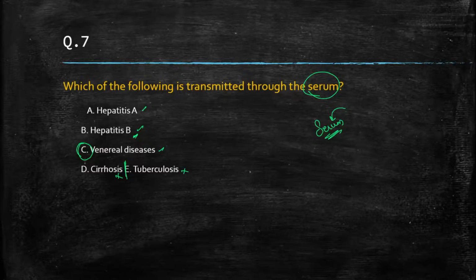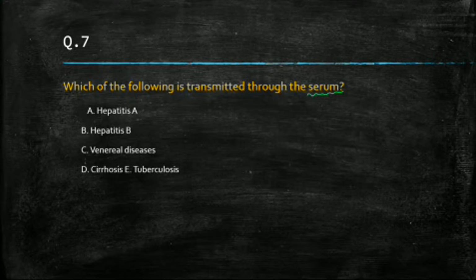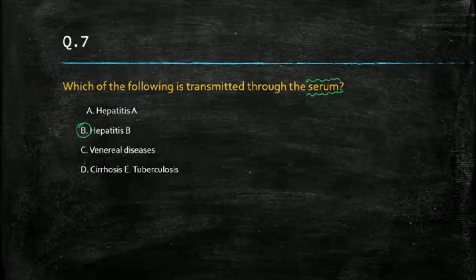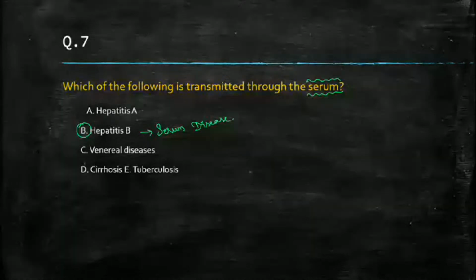Achha, venereal diseases, I think venereal disease should not be the correct answer. Then what is the correct answer? Serum. Hepatitis B should be the correct answer, because hepatitis B is also known as what? A serum disease. Hepatitis B is also known as serum disease.